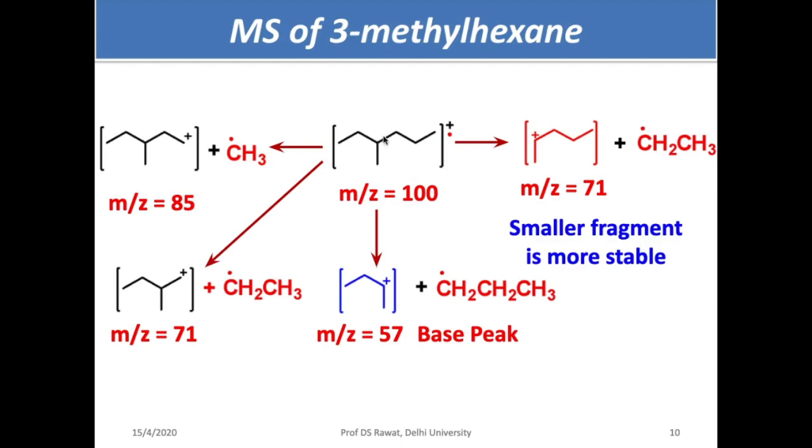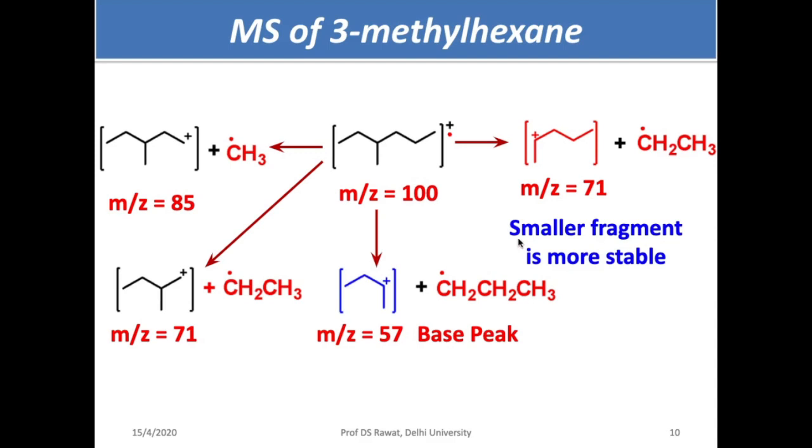Another possibility is this portion is cut from here, you get this carbocation, and one portion is this carbon. So out of all these carbocations, this carbocation and this carbocation are stable, but this is the base peak, not this one. So the rule says the smaller fragments are more stable.